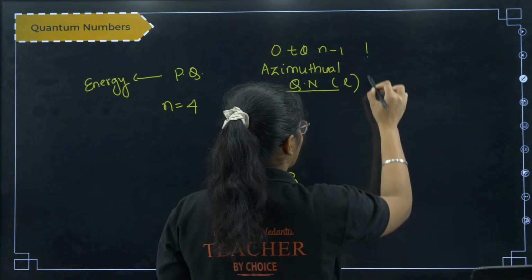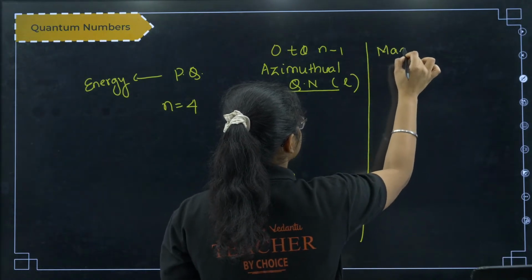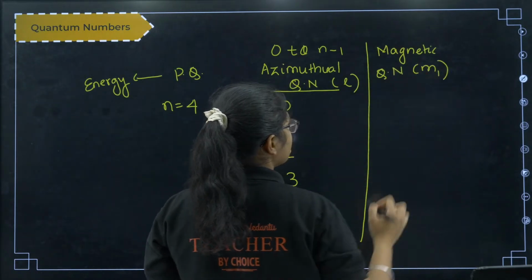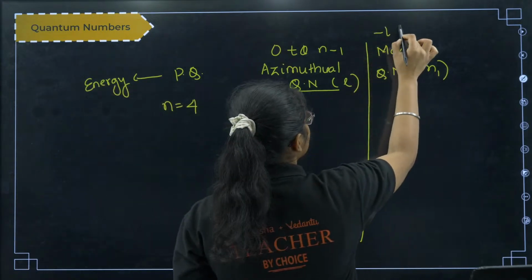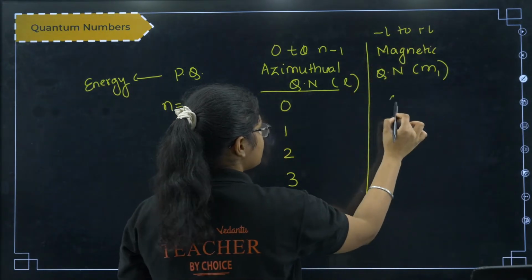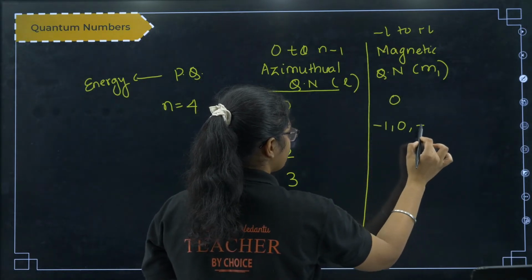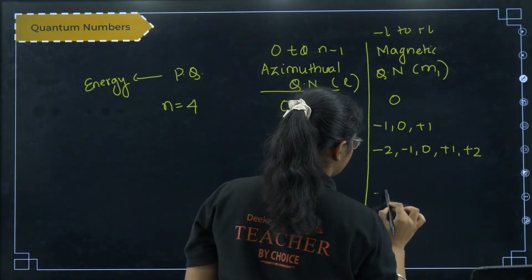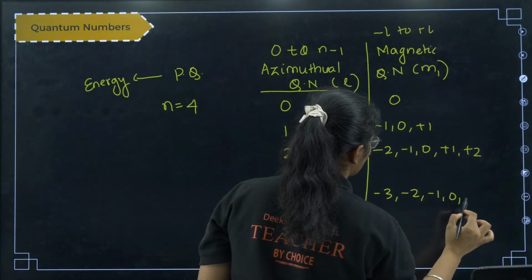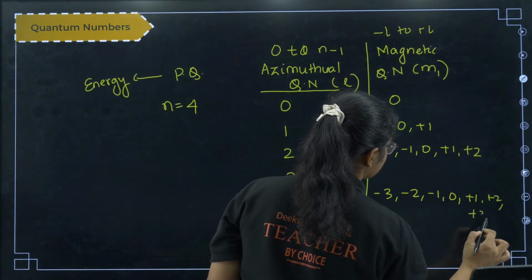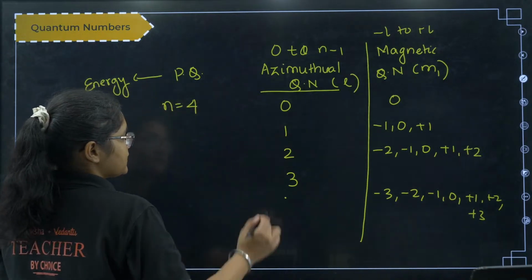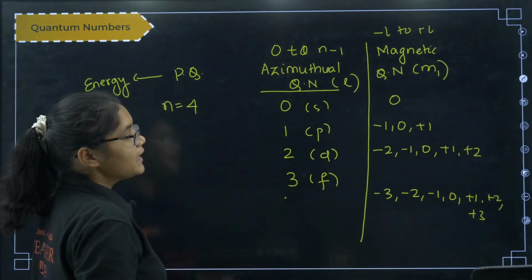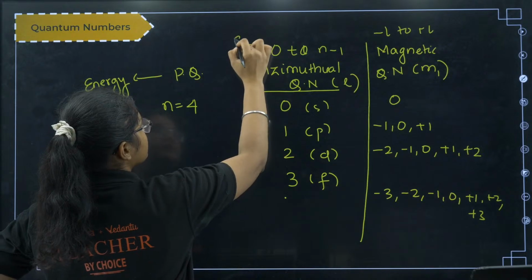Next, we have the magnetic quantum number, denoted by ML. What is the value of this one? Minus L to plus L. So for 0 it is 0, for 1 it is minus 1, 0 and plus 1. Here it is minus 2, minus 1, 0, plus 1 and plus 2. Here it is minus 3, minus 2, minus 1, 0, plus 1, plus 2 and plus 3. Next, this is denoted as S, this as P, this as D, this as F. And what does the azimuthal quantum number tell you? About the shape of the orbital.